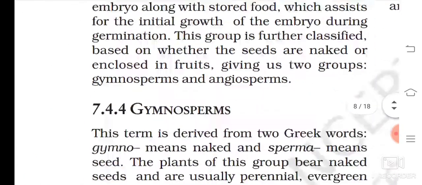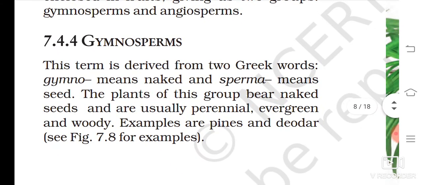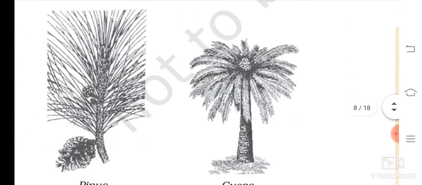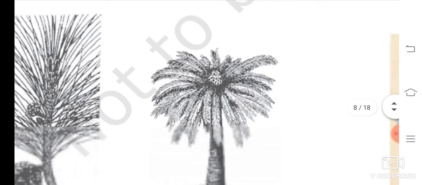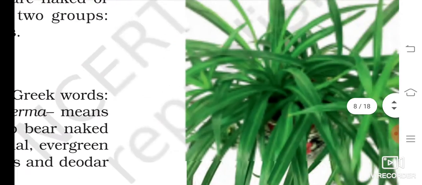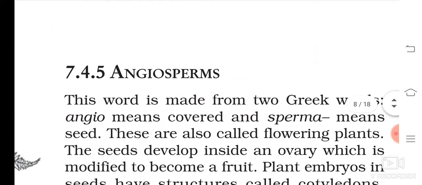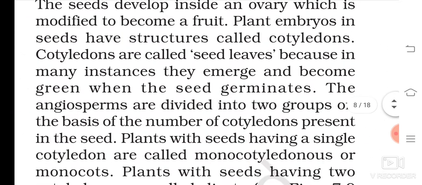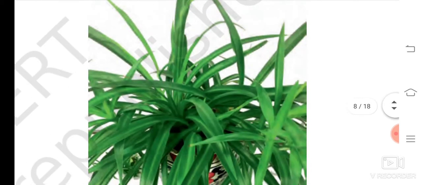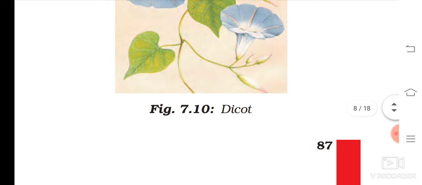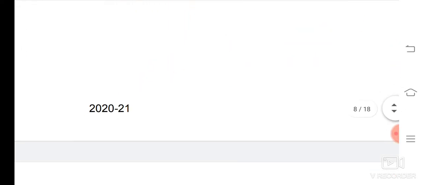Okay, before that gymnosperms are coming. Gymnosperm, for example, pines, deodar, cycas. Okay, cycas वो आपने देखा होगा हमारे गार्डन में है. ठीक है. So that is an example. ये ट्री है गार्डन में. ठीक है. उसको leaves है but it doesn't have fruits. Okay, and if you go for angiosperms, उसमें कॉटलीडन्स आते हैं. मोनोकॉट, डाइकॉट. ओके, सो ओवरव्यू ऑफ प्लांट आई हैव शोन यू.